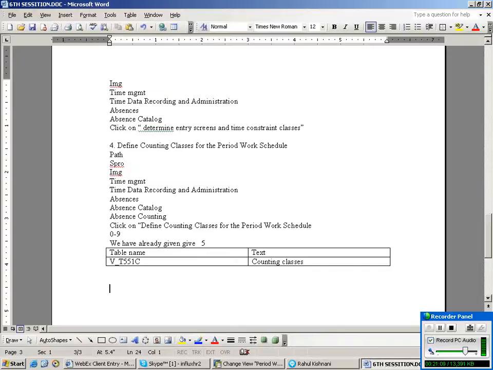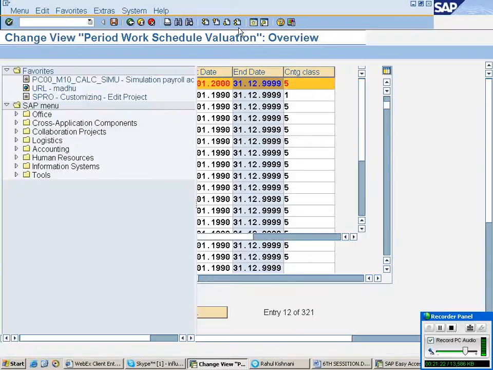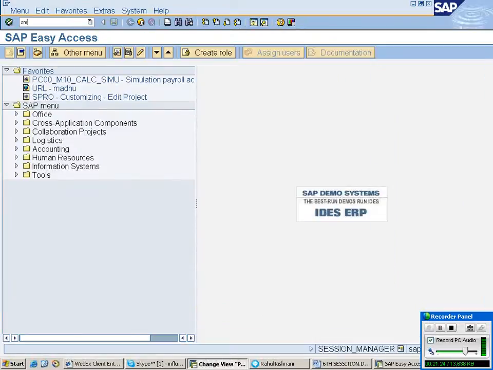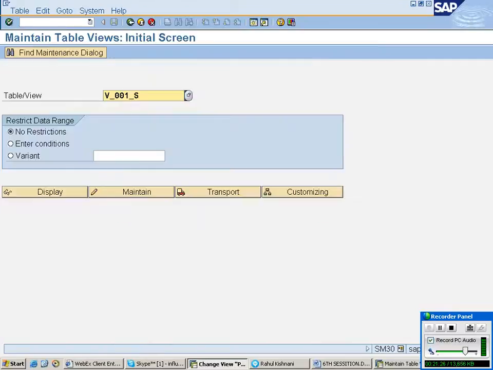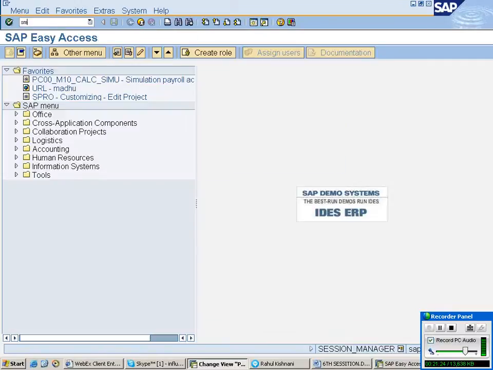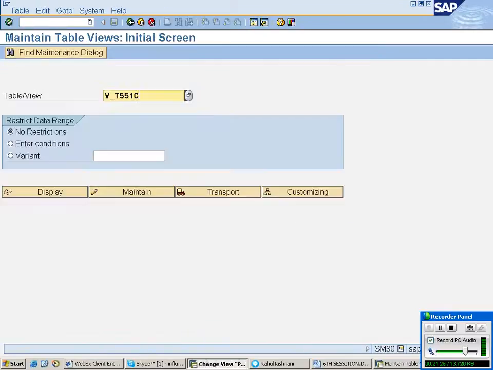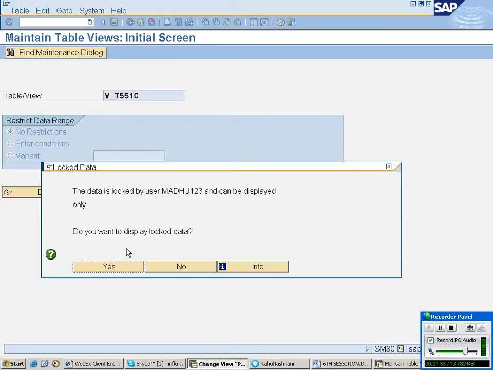Go to SM30, because in a real-time scenario, sometimes we may not go through the path. Directly we can go, if you know the table name. There is one shortcut way to get in the screen. Enter the table name here. Click on maintain.